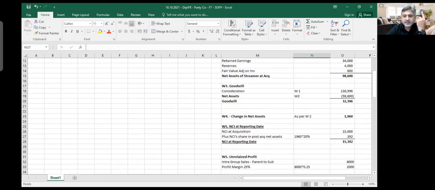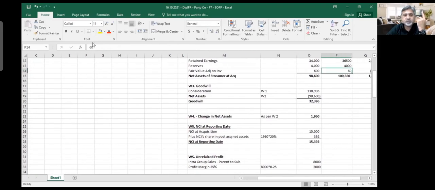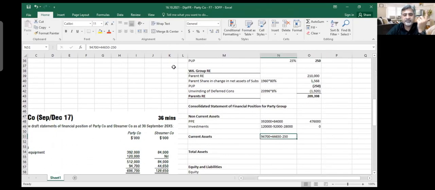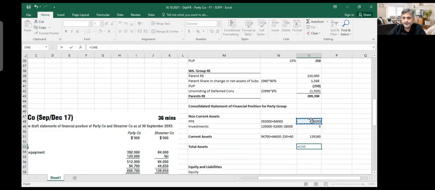Remember this 60? This is on the closing date. The fair value of inventory was 60,000 higher than what is shown in the balance sheet. So I'm going to come here and add this plus 60 as well. This is the adjustment to my inventory part of current assets. One is unrealized profit, which I decrease, and the other is fair value, which I add. It makes me this number 131. Let's put it up here and make a total. It gives me 615. Let's see what comes there.